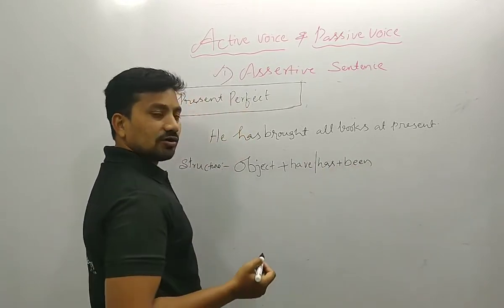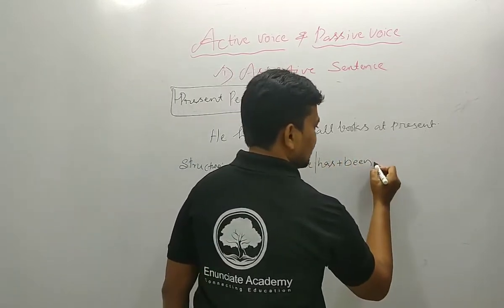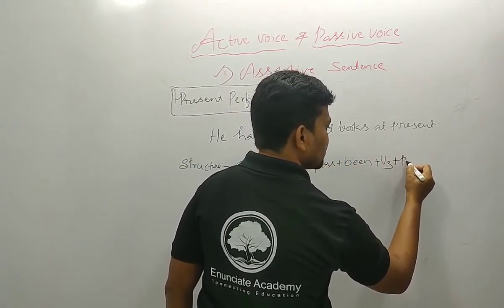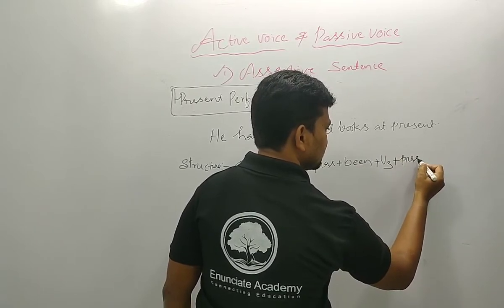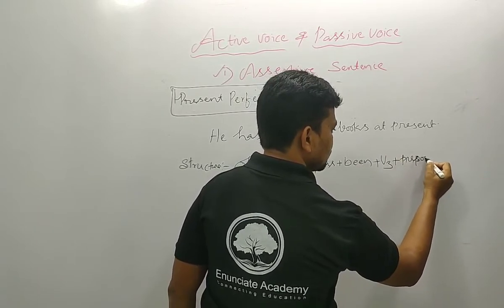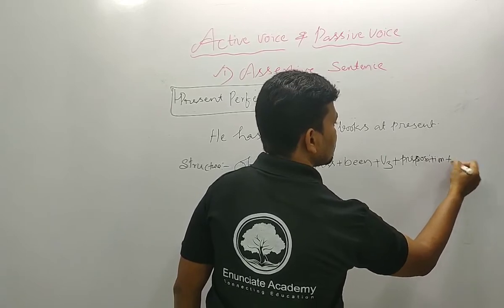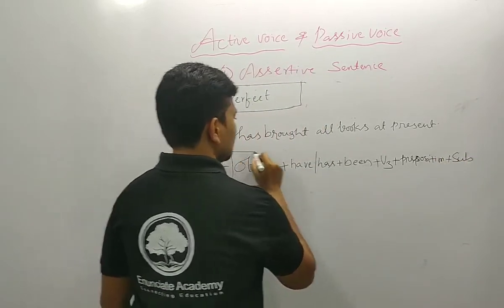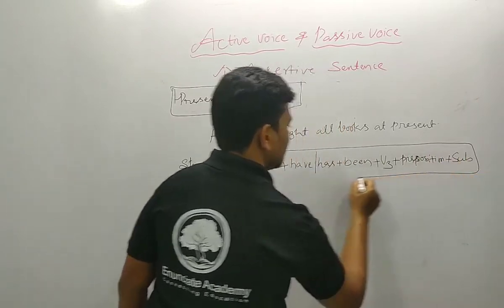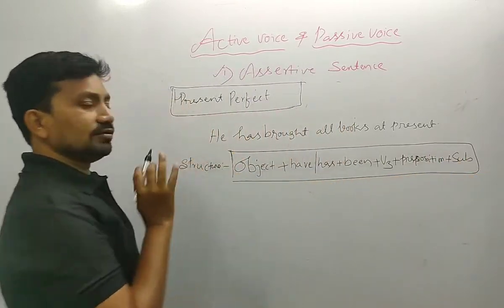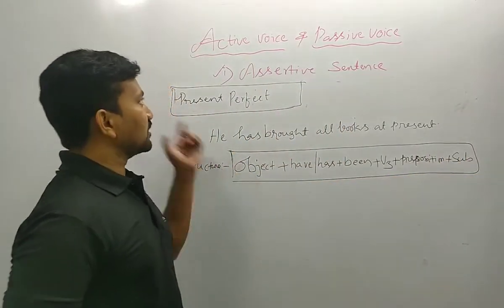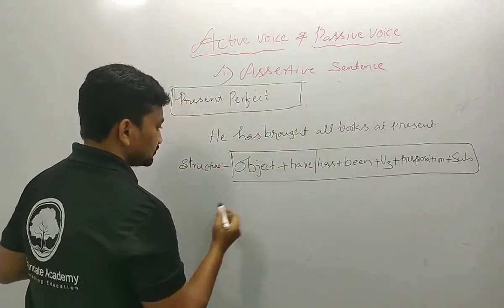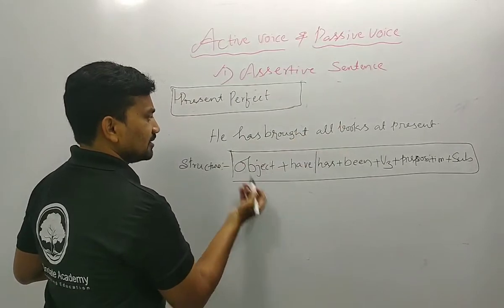The next one is the verb third form, then preposition, then subject. So this is the structure for present perfect. Then we can change active to passive voice. Let me show how we can change it.